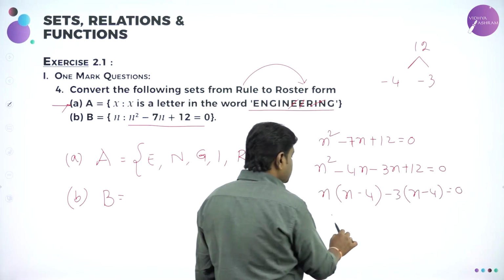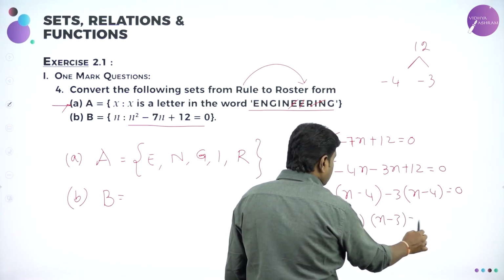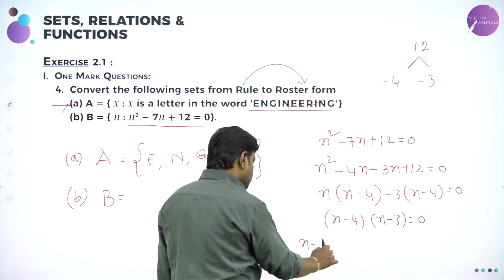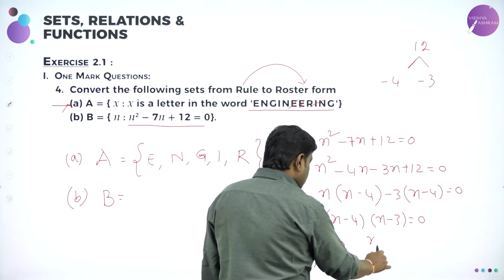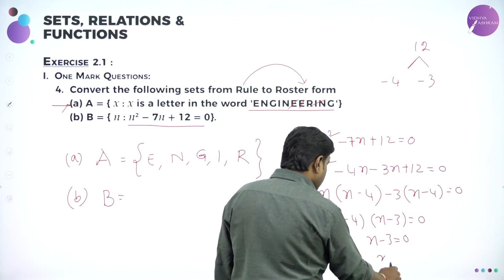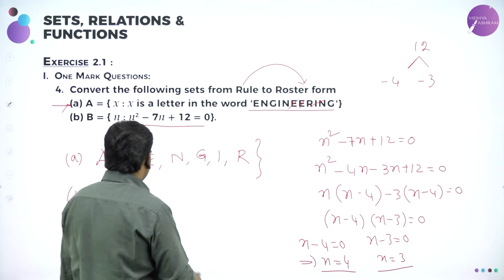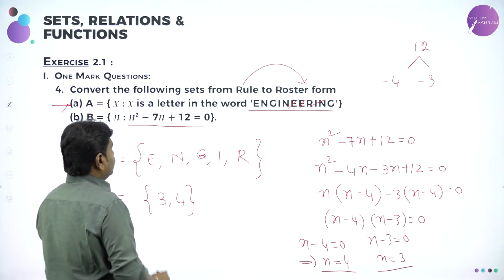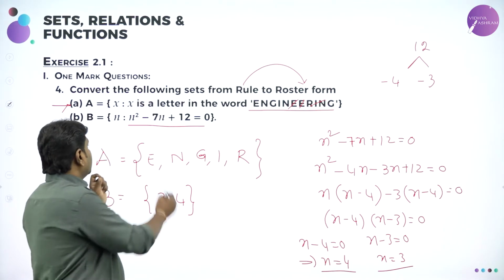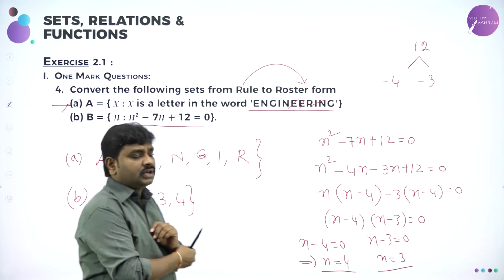Now take (n minus 4) common: (n minus 4)(n minus 3) equal to 0, and equate each term to 0. That is, n minus 4 equal to 0, that implies n is 4, and n minus 3 equal to 0, that is n equal to 3. So now you got n values 4 and 3, so write them in order. I'll write 3 comma 4. When they give an equation and say n should satisfy this equation, it means solve the equation and get the values. That's it.